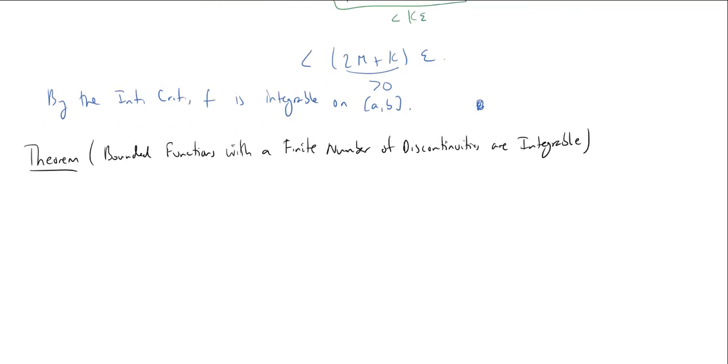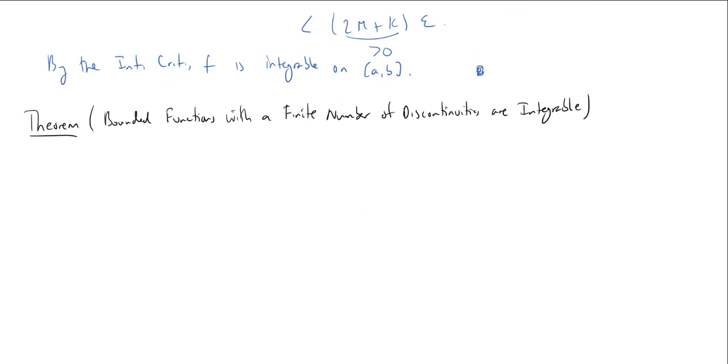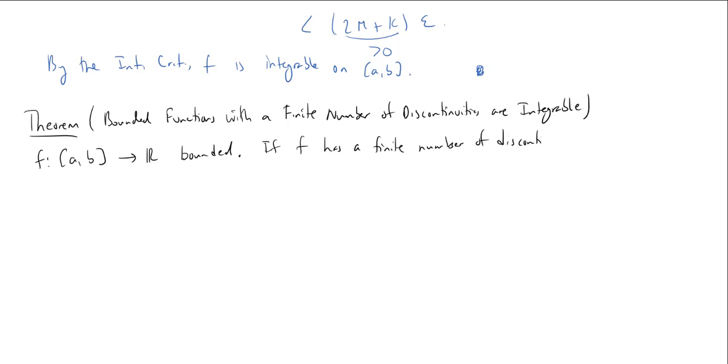Okay, so our setup is as usual. f goes from AB to R, f is bounded. Okay, and now, well, the rest of it is basically what the name of the theorem is. If f has a finite number of discontinuities, then f is integrable.